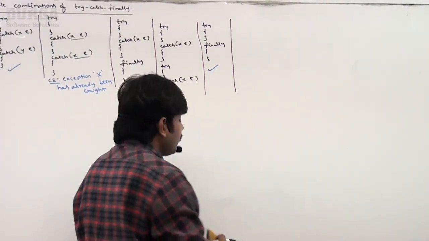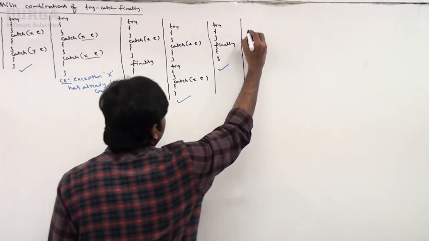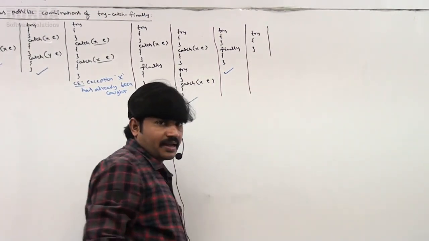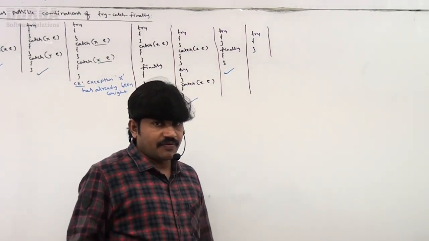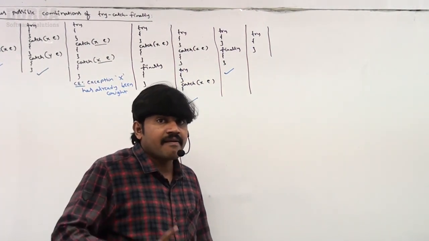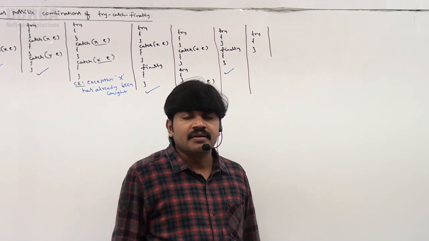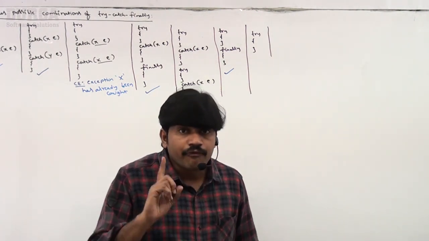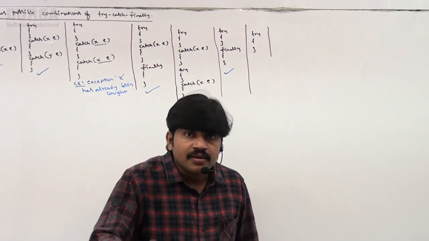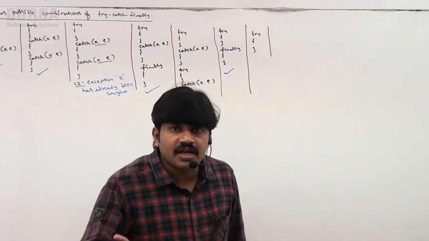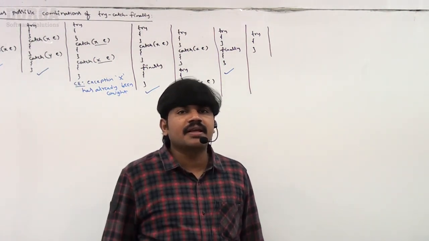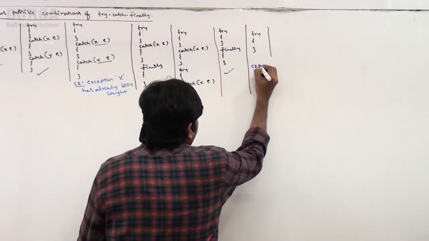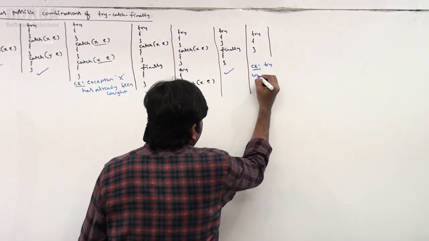Here just observe. I'm taking only a try block. Only try, that's all. I'm not taking any catch block or finally block. Immediately the compiler will complain: hey, only try? Where is the catch block or finally block? Whenever we are writing a try block, either a catch block or a finally block must be there. If you are not taking either catch or finally, then immediately